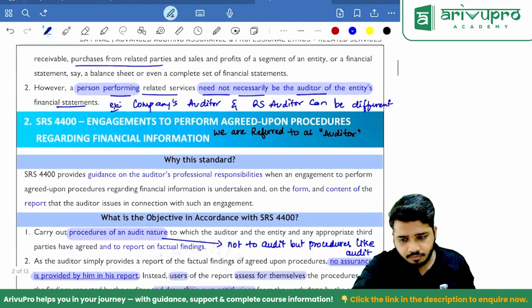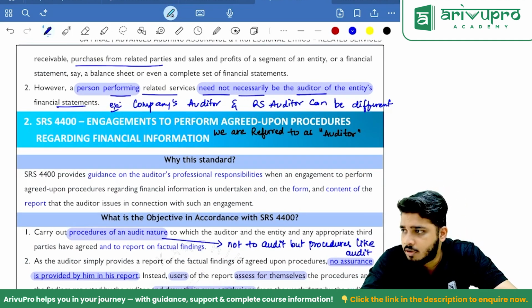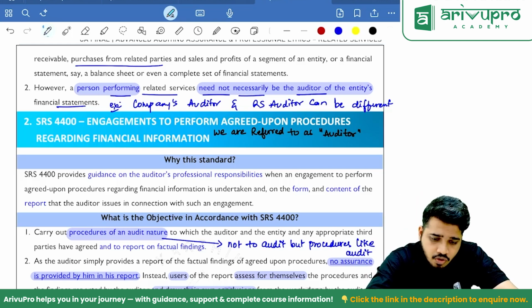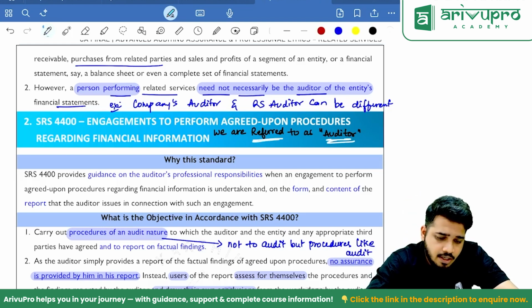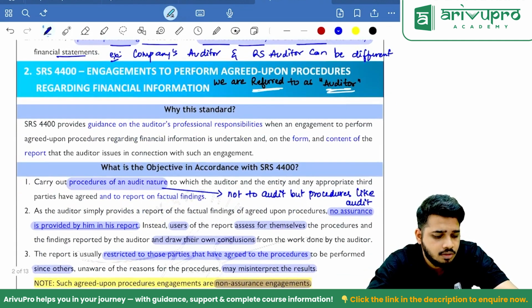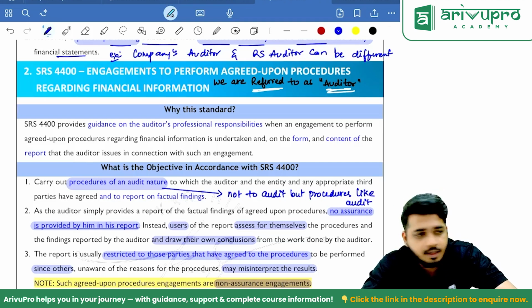SRS 4400. Now, 4400 talks about what? Engagements to perform agreed upon procedures regarding financial information. Here we are referred to as auditors. Okay. It's not SA 400, by the way. SRS 4400. We are not doing audit here. We are doing only agreed upon related services.